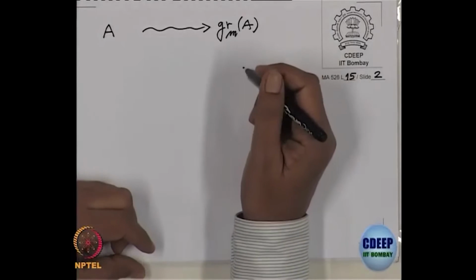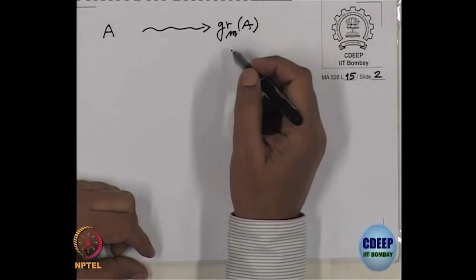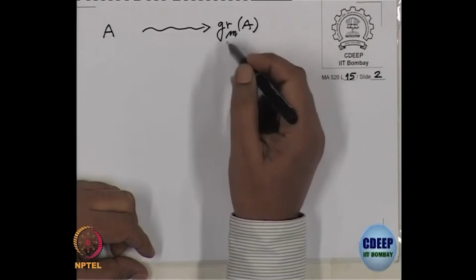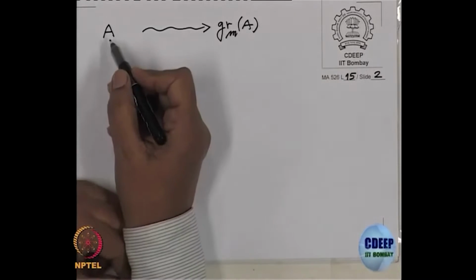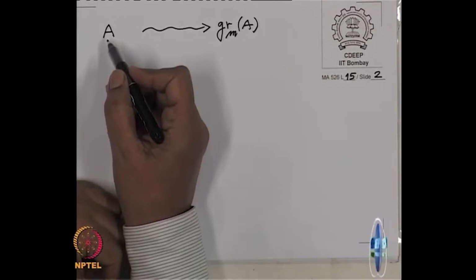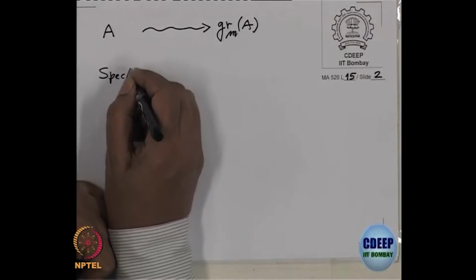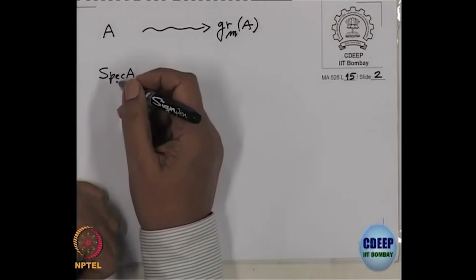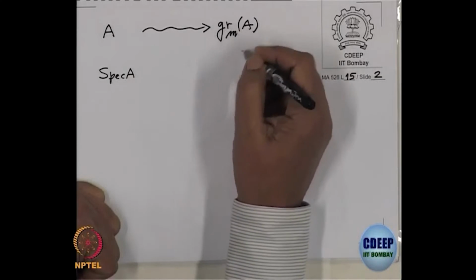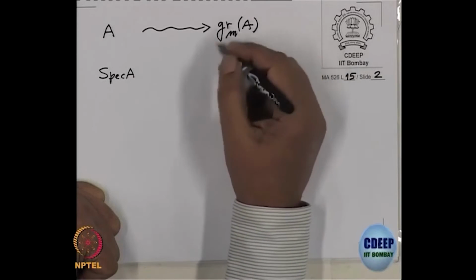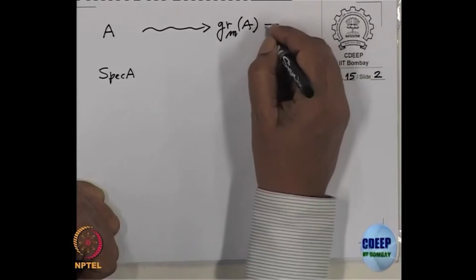One advantage is this is a finite type algebra over a field, and for finite type algebras over a field we have very strong statements, the normalization lemma and so on. That was not the case for a local ring.